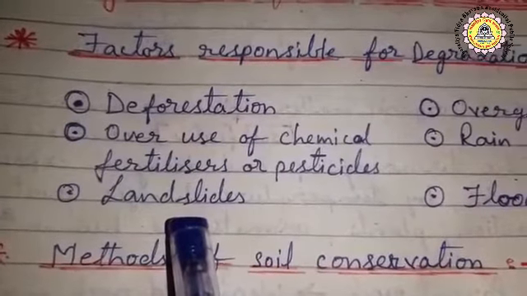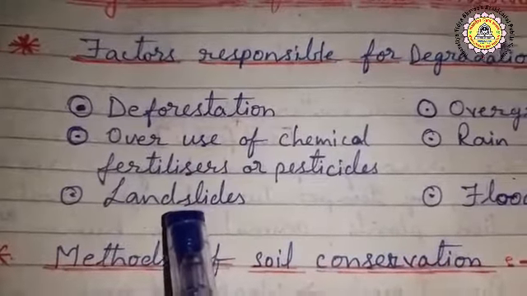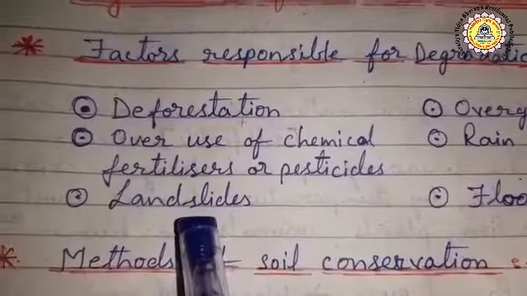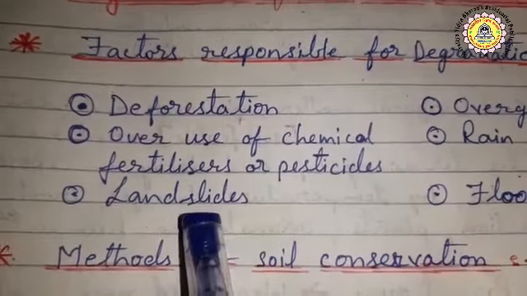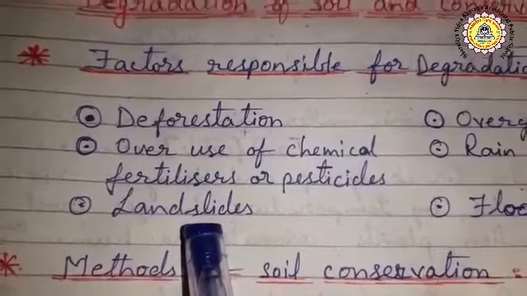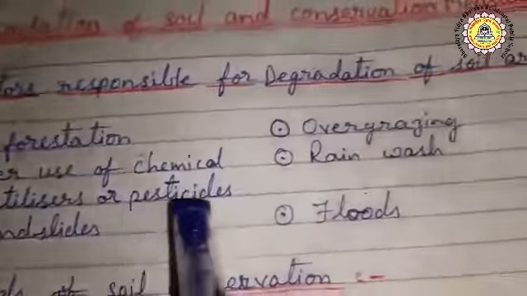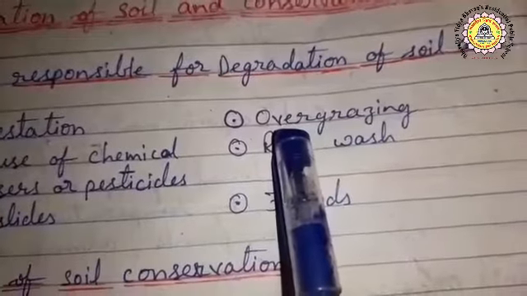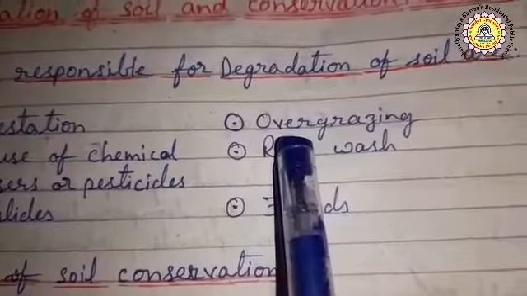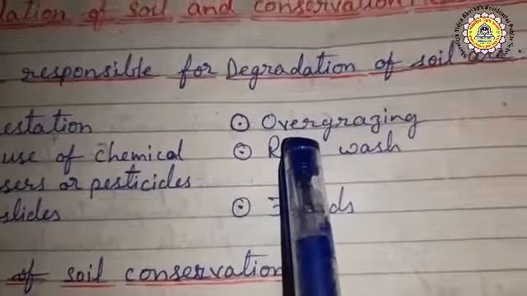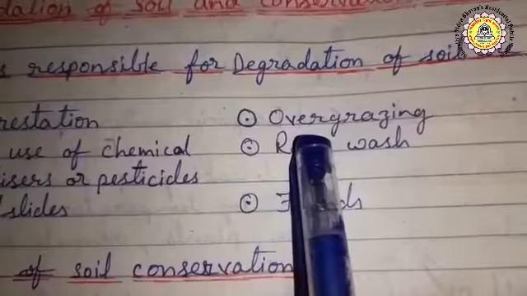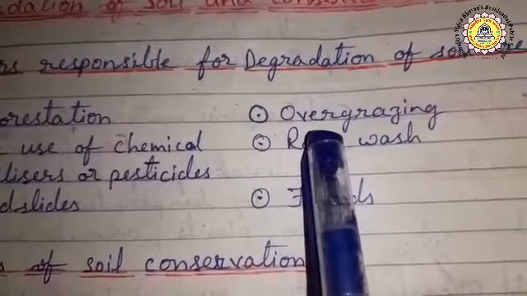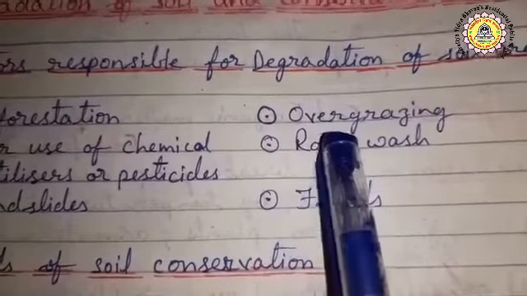When a large mass of land or debris slides down, automatically the fertility also will be eroded with this. So this leads to soil degradation. Overgrazing: children, animals graze. So during the grazing, what will happen? Along with the grass, they uproot the top layer of soil. So this leads to soil degradation.